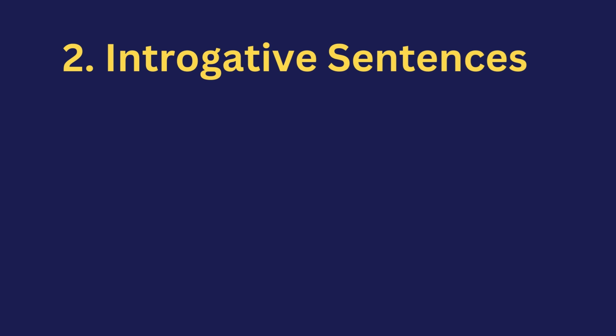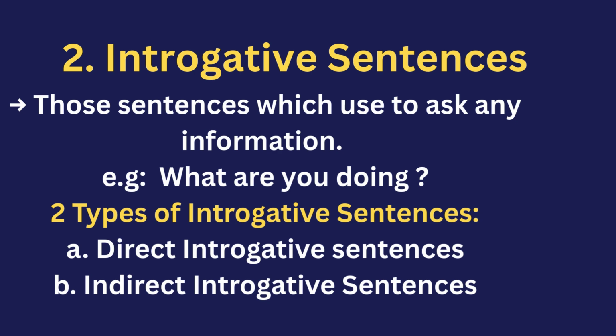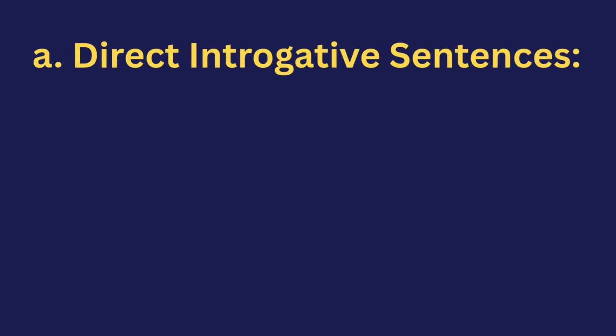Now, the second kind of sentence is the interrogative sentence. It's a kind of sentence which is used to ask a question. For example, who are you? What are you? These are interrogative sentences. We also discuss the types of interrogative sentence. Basically, there are two types: direct interrogative sentence and indirect interrogative sentence.